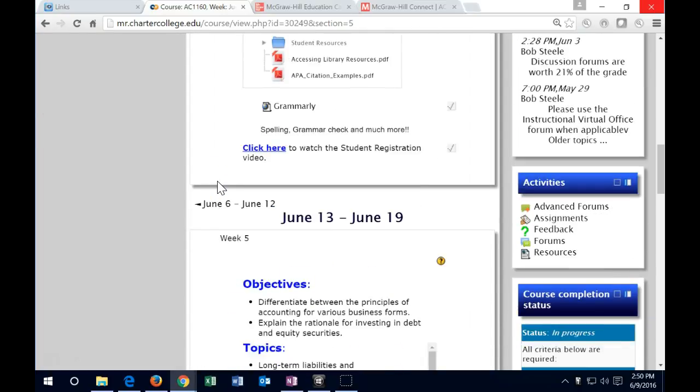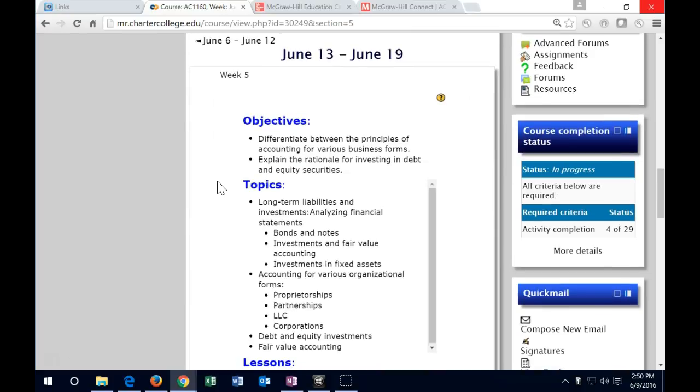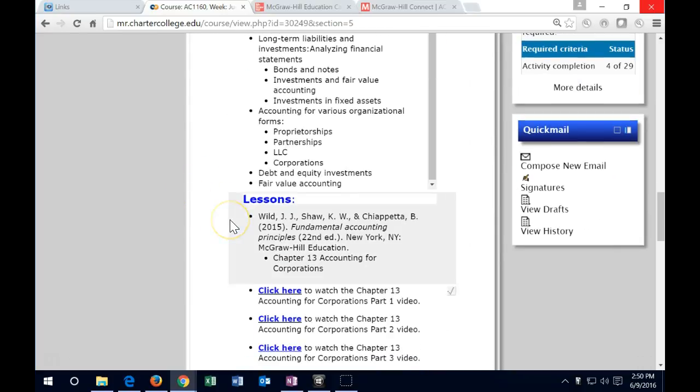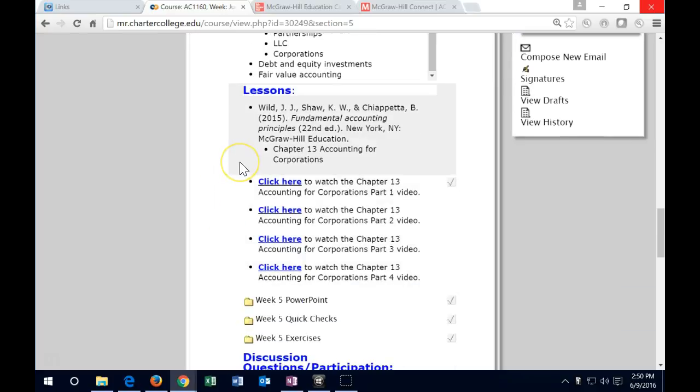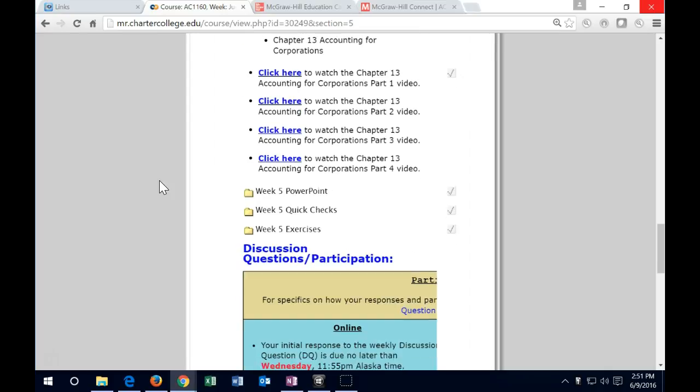If we scroll down to the current week we're in, week 5, final week, we've got the objectives, we've got the topics, we've got the lessons. We're going to be continuing on chapter 13, the chapter that we started last time, corporations, and we will only have this one chapter, no new material at this time, so hopefully we might be able to have a little more time to catch up on anything that we may need to be catching up on in the final week.